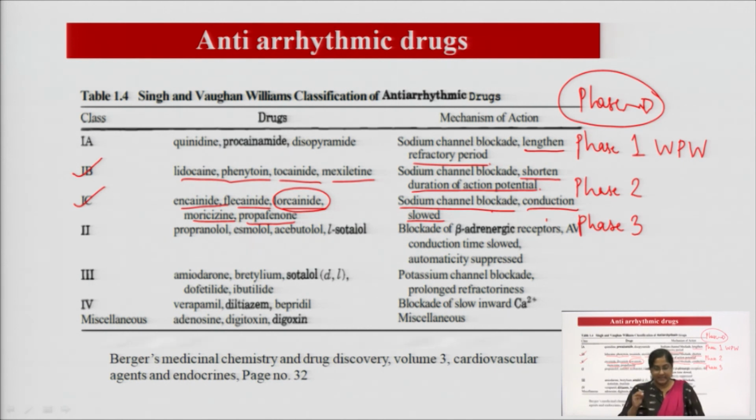In this disease, there is an extra electrical pathway, an extra impulse is generated from upper to lower chambers, that means from atrium to ventricle. When the conduction of heartbeat happens from atria to ventricle, there is one extra electrical impulse generating, and this syndrome is called Wolff Parkinson's White syndrome, which is corrected by the drug Lidocaine.